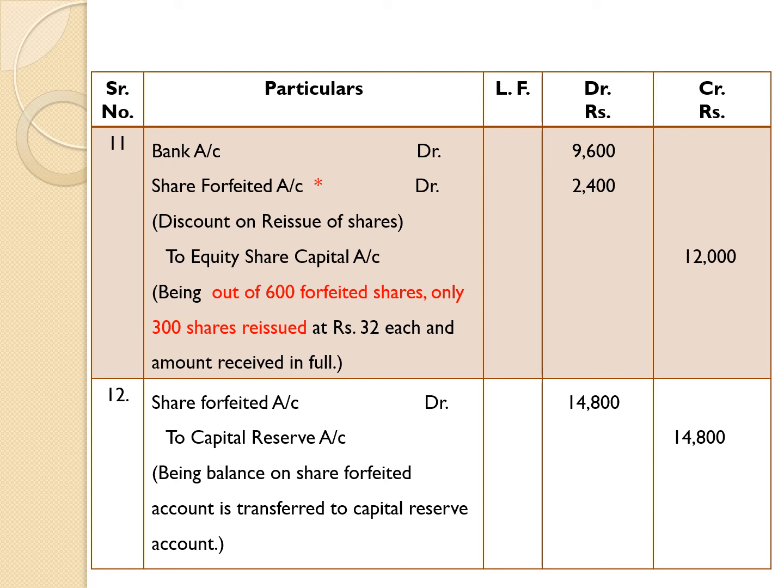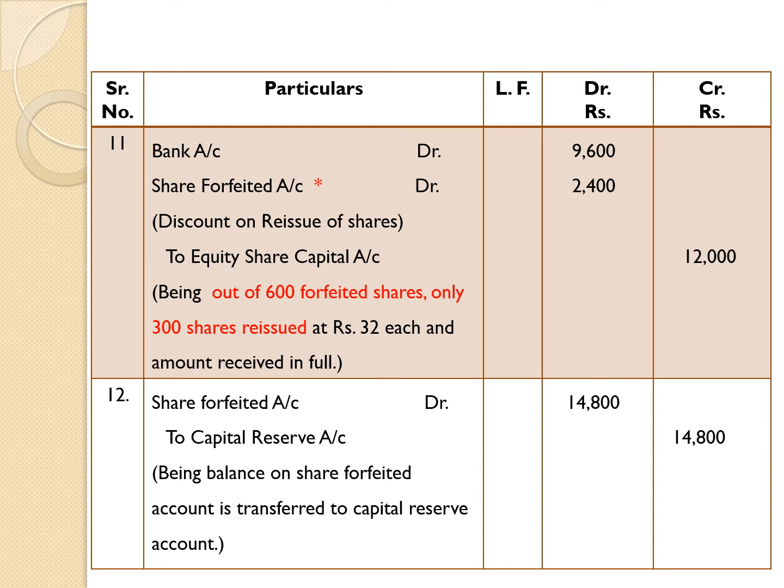The difference between debit and credit is considered and the difference is occurring to debit. Therefore, share forfeited account is debited for rupees 2,400. Into bracket, we have noted discount on reissue of shares.